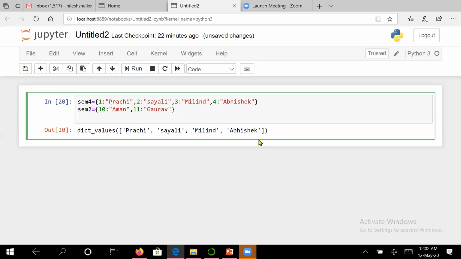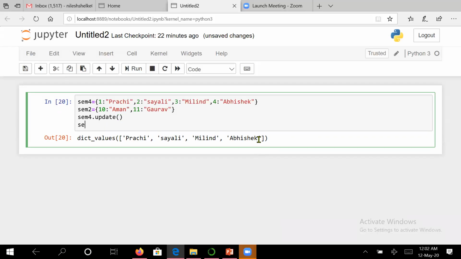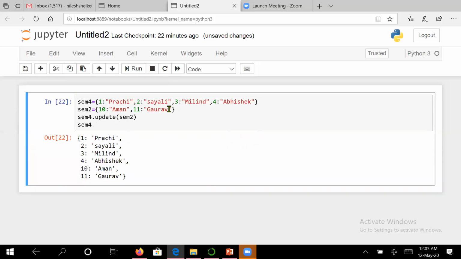And suppose I want it to be added in the fourth semester. So I will say update. So this will be update and let us print 4. What do you think has happened? Semester 4, sorry, semester 4, and we need to give what is to be updated, semester 2 to be updated. So this way you have seen that all the elements from semester 2 have been updated. So this is how it works.